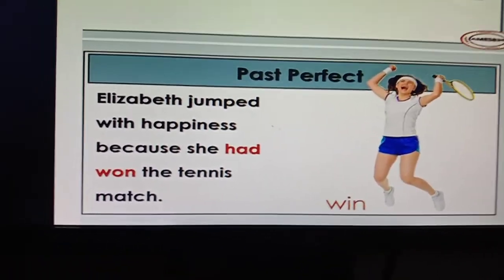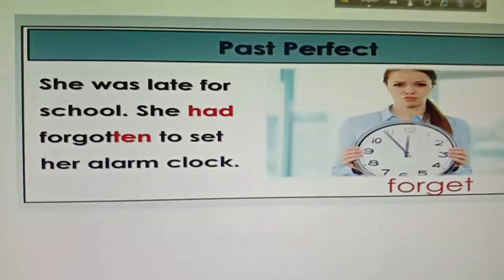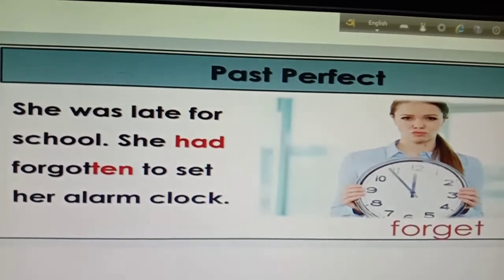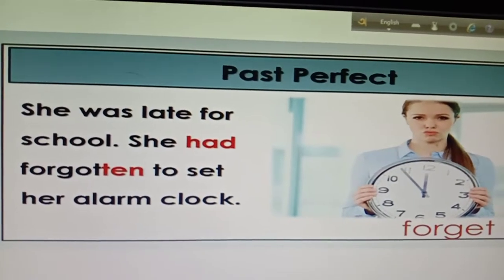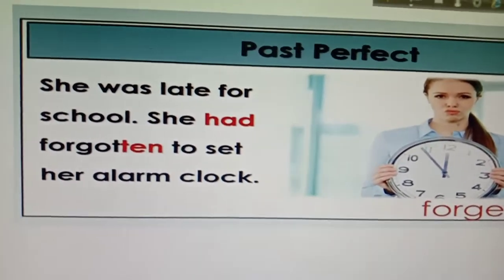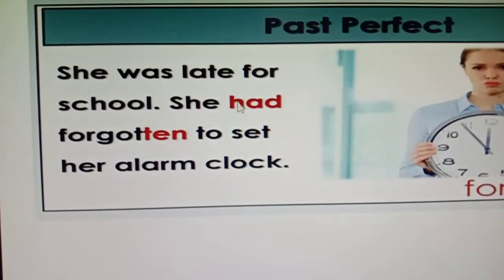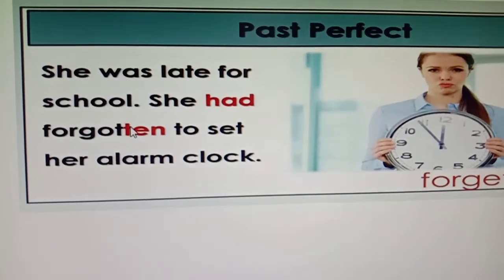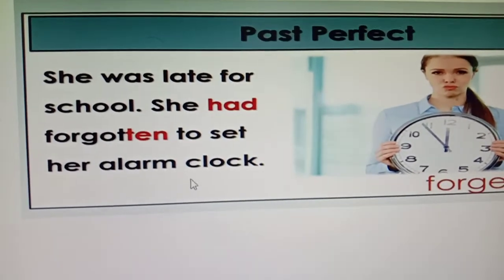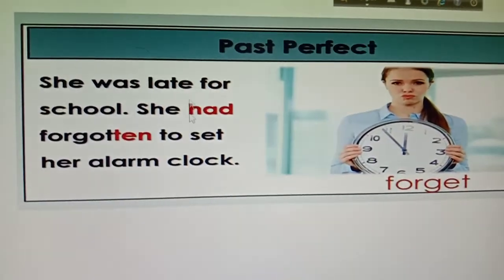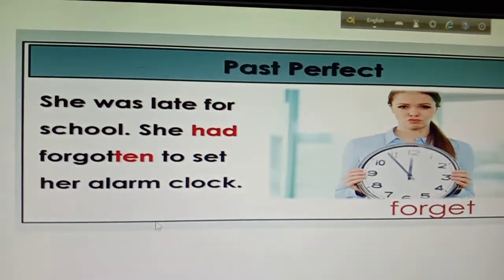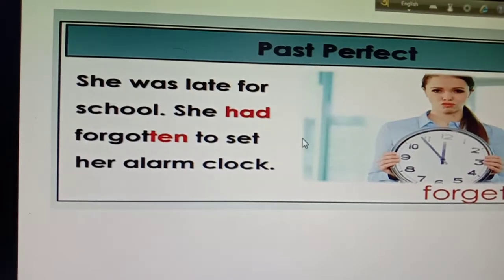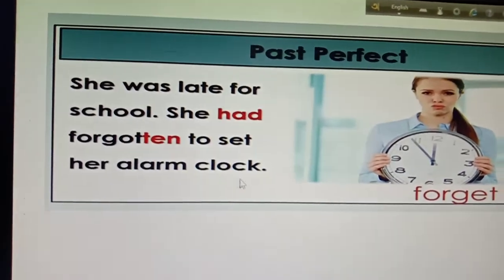That's why if you are talking about a reason in the past, you are going to use the past perfect tense. Okay. Now the last example, that is, she was late for school. She had forgotten to set her alarm clock. Okay. So she was late for school. Why? Because she had forgotten to set her alarm clock. Okay. So as you can see, this is also a reason. She was late because she had forgotten to set her alarm clock.